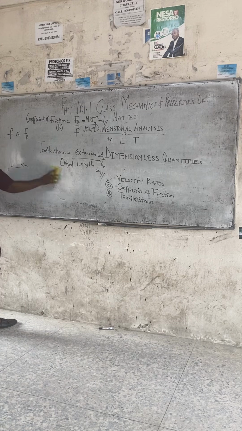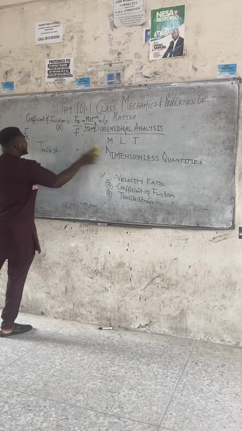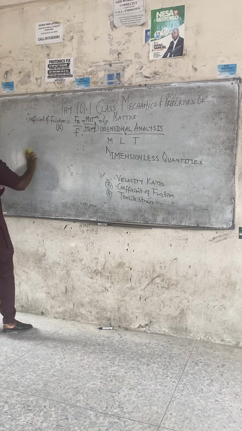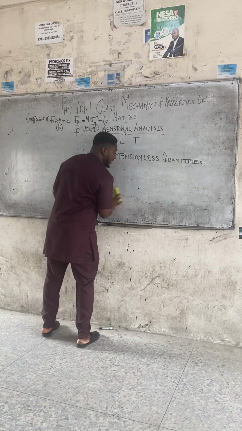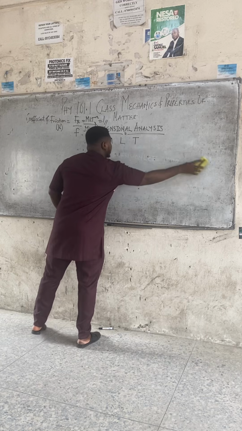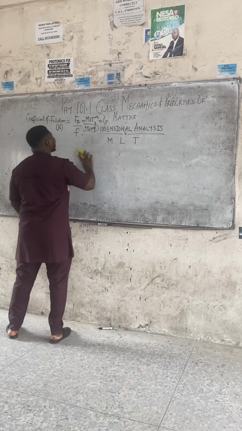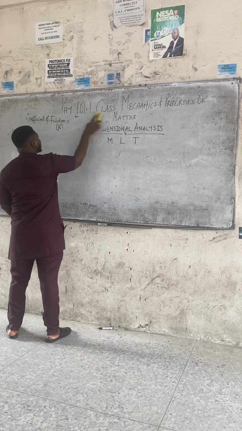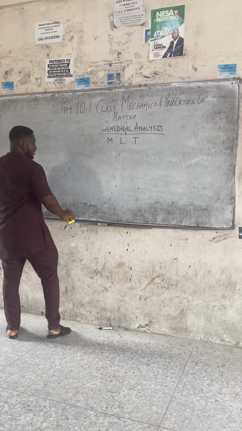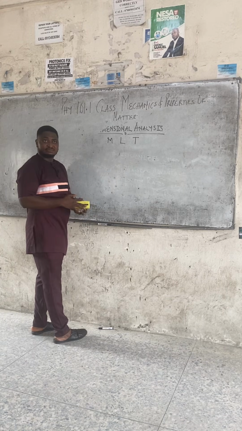Class, quantities with similar dimension. In the exam, which of the following quantities have the same dimension? Our next subheading is quantities with similar dimensions.